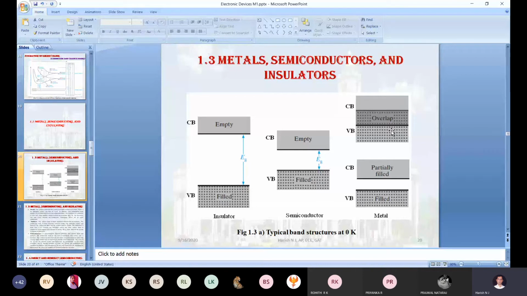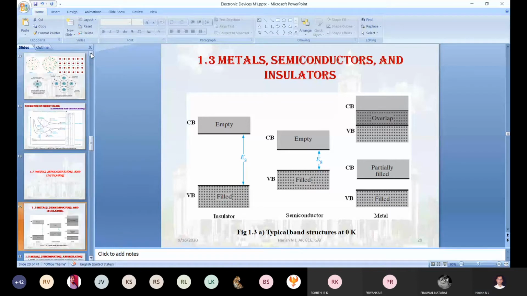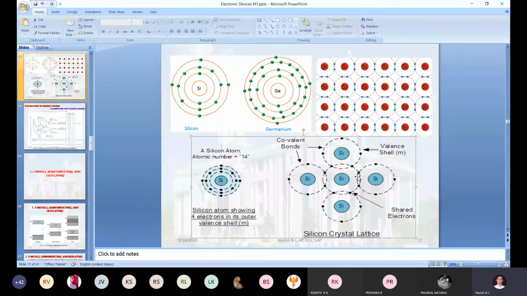Unless you provide additional energy to those valence band electrons, they do not do conduction work. Now, can you explain what is valency stabilization work? You can use this diagram for giving that statement. What is meant by valency stabilization work?